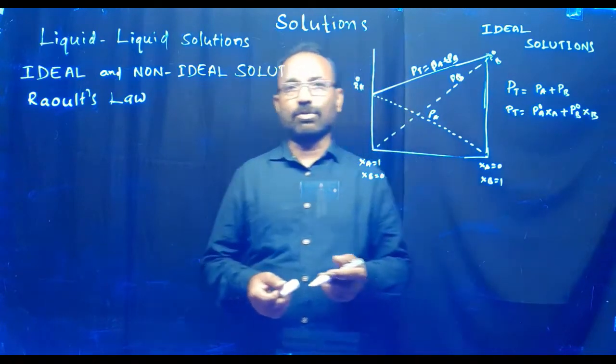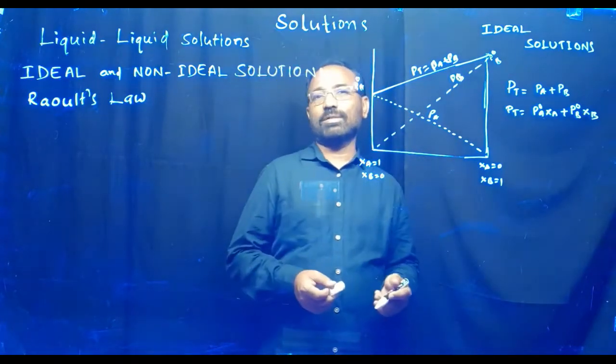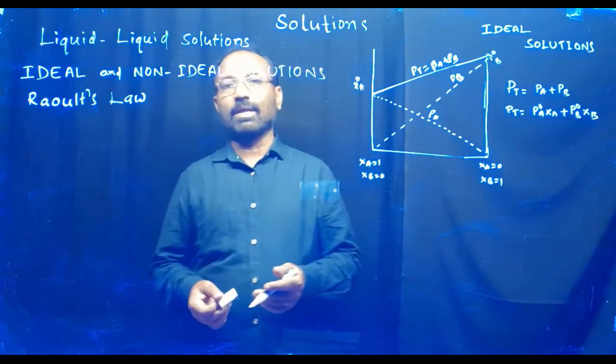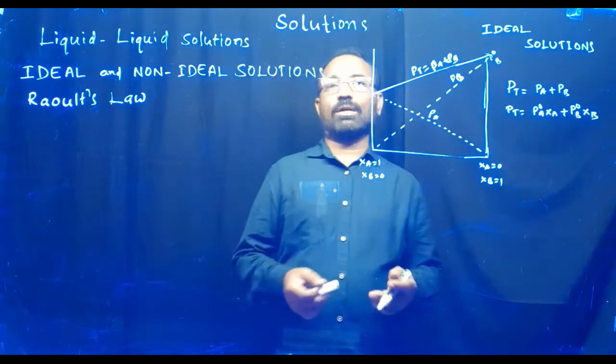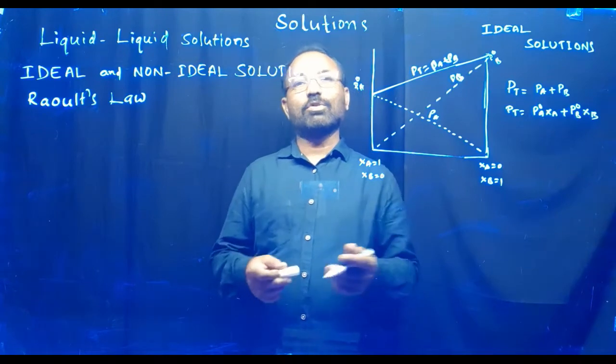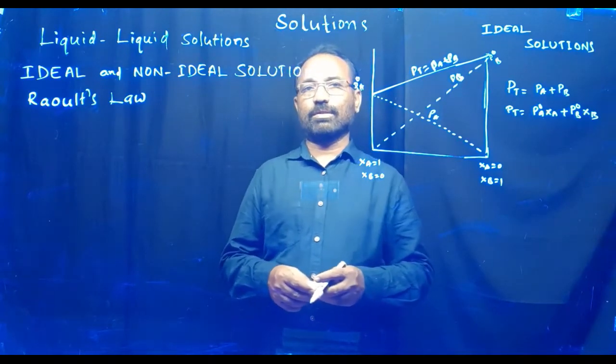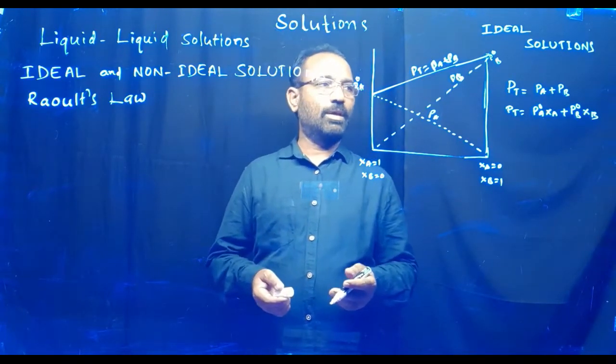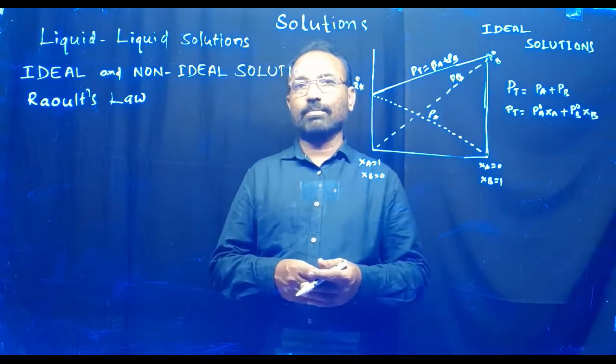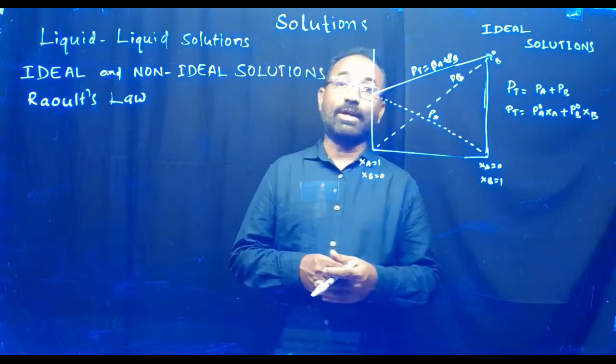So what are ideal solutions? The solutions which obey Raoult's law are called ideal solutions.